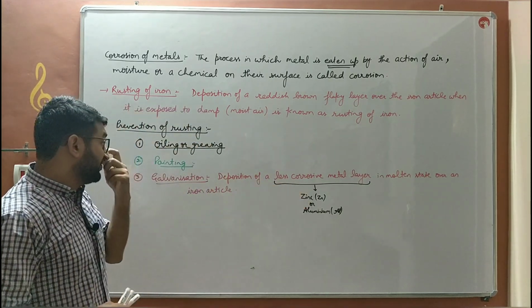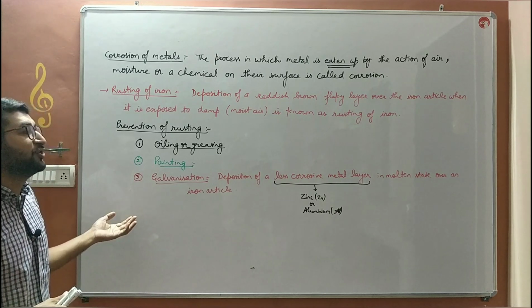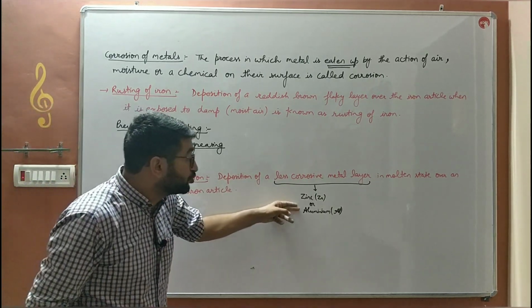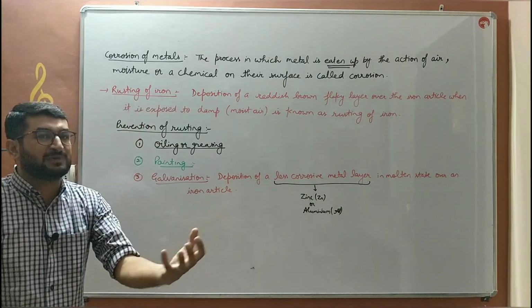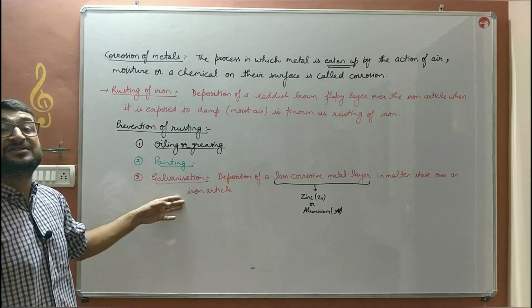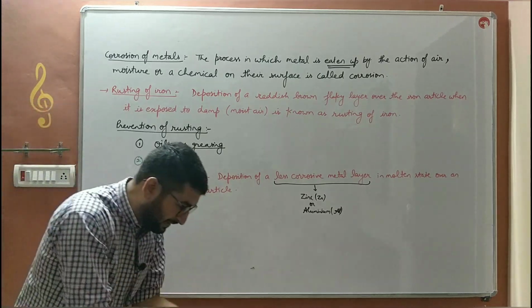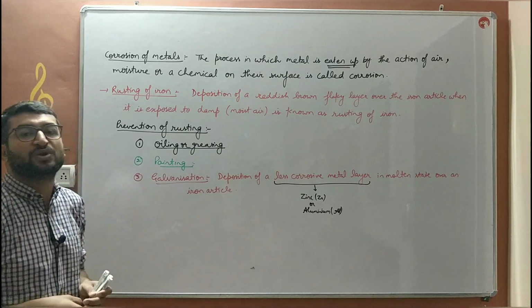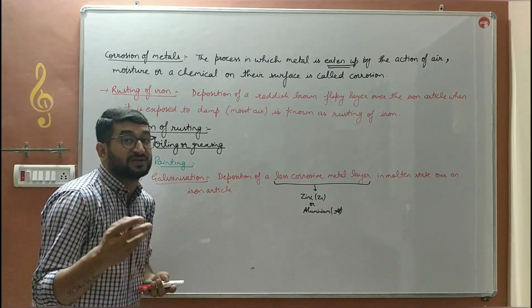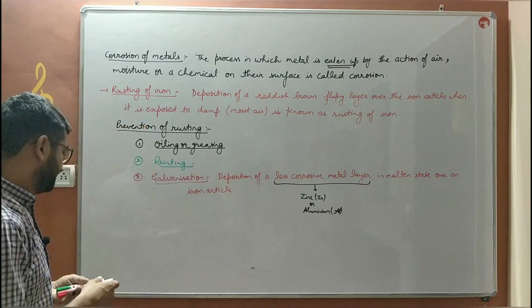These two are less corrosive metals and their layer is deposited over the iron articles, and these two metals are taken in molten form. We make a thick paste, and the iron article which has to be galvanized is dipped into it, so a layer is deposited over it, and that layer does not allow the iron to come in contact with air or moisture.